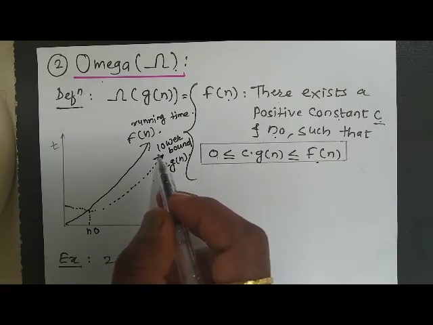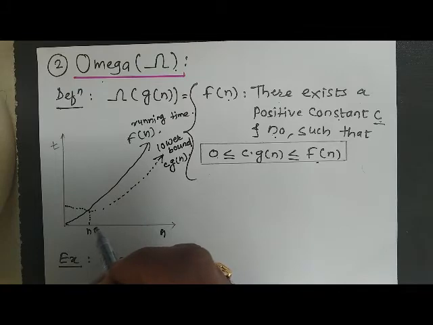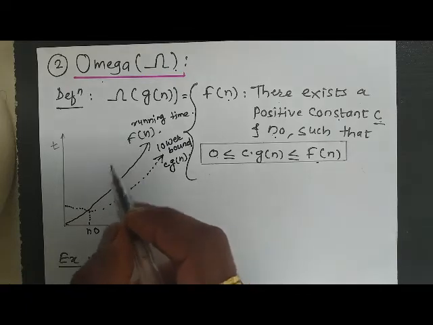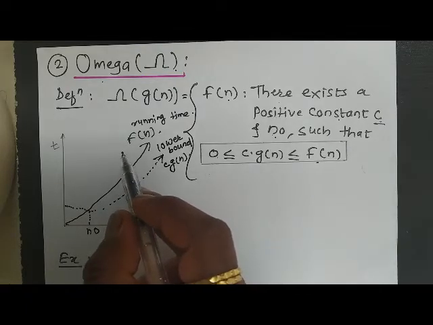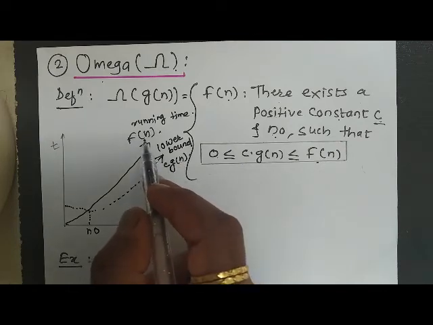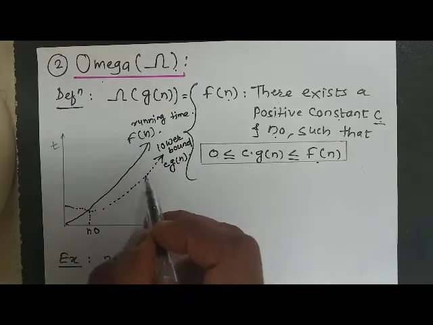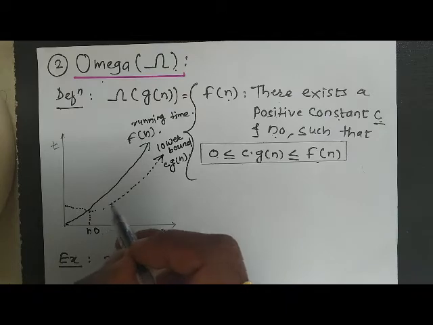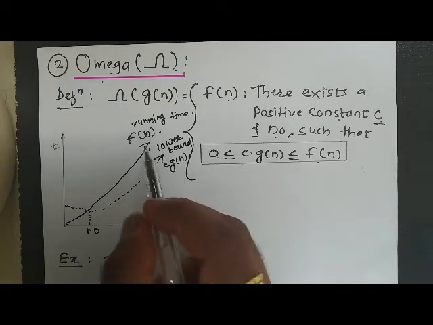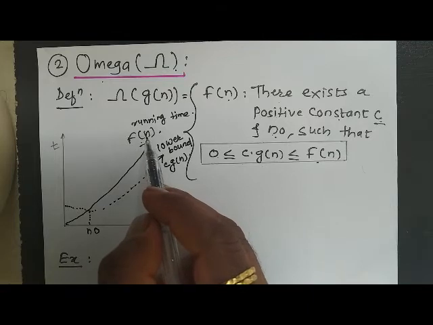Meaning that at any input which is greater than n0, this f of n will always be on or above this c into g of n. The time complexity will not fall below this c into g of n. So this is the baseline which we have drawn for the time complexity of our algorithm.